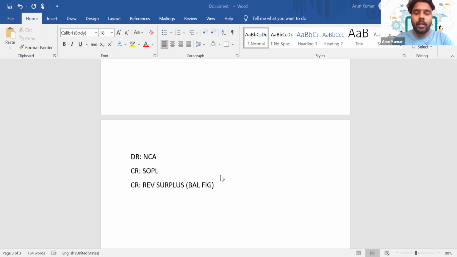So these are some main types of treatments we have to learn with respect to revaluation. We have discussed upward revaluation and downward revaluation.